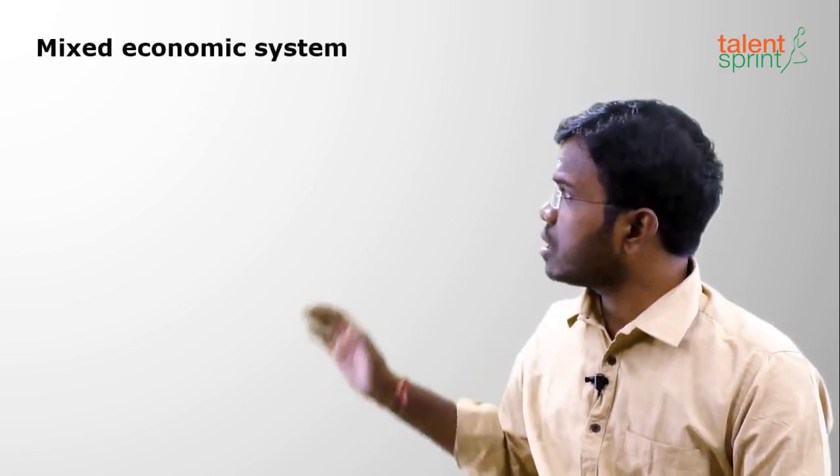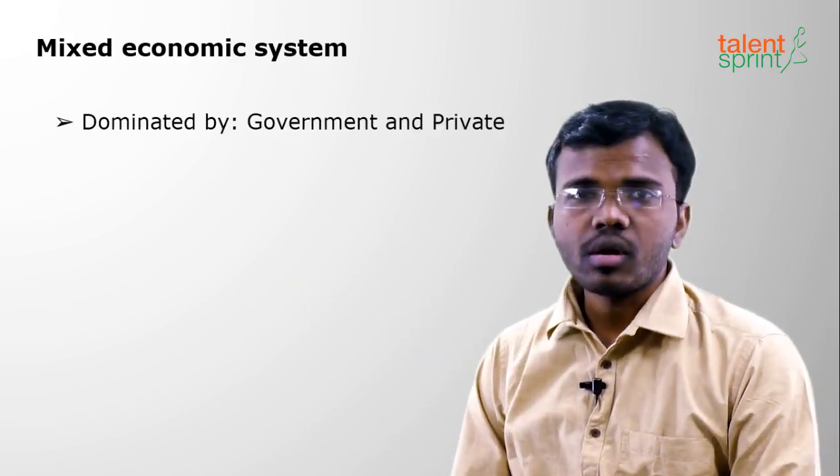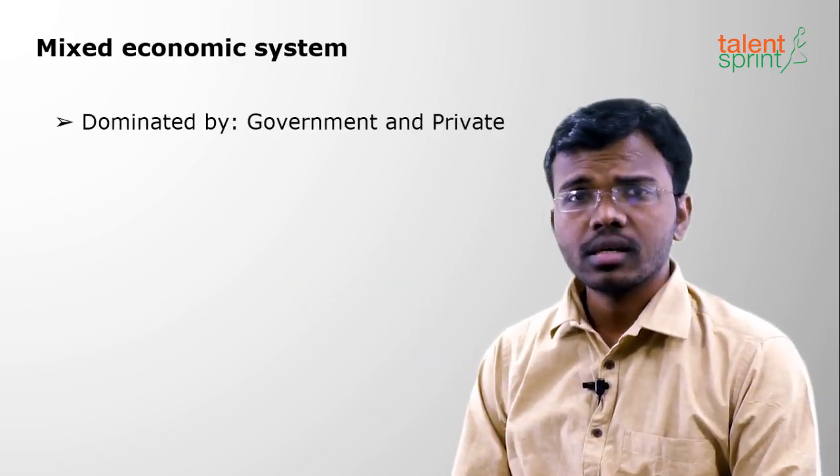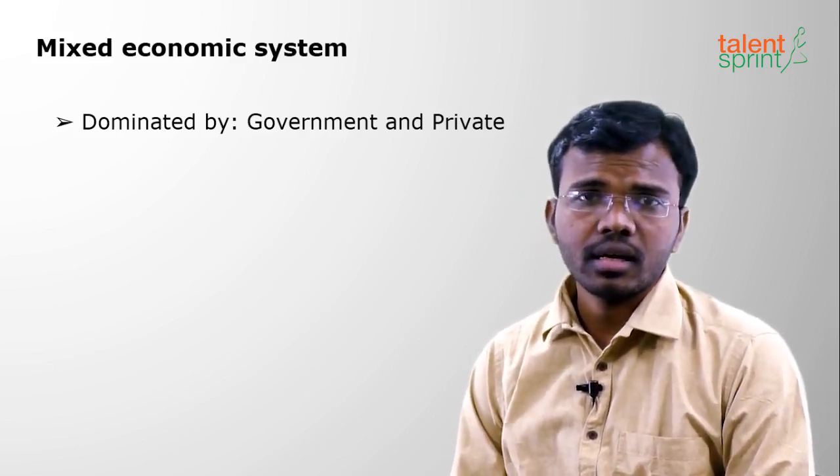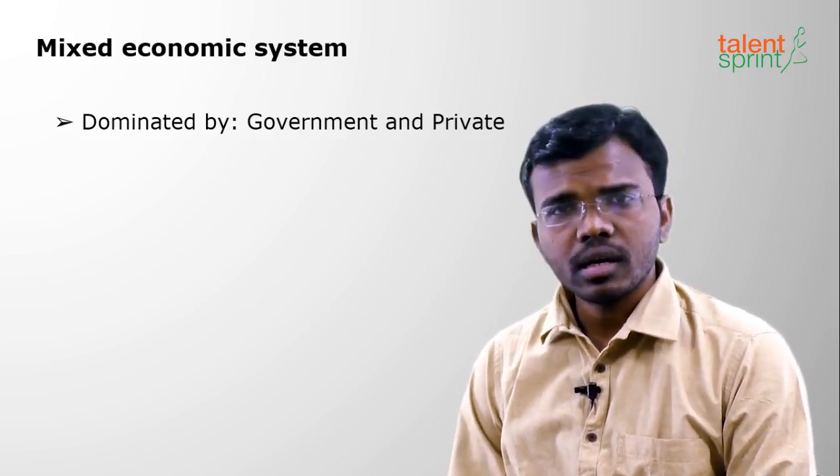What do you mean by mixed? That means both capitalistic and socialistic are mixed together to get an economic system, that is the mixed economic system. Why are we mixing it? Because there are some advantages and disadvantages in both the capitalistic as well as the socialistic economic system. So we take only the advantages of both and make it a mixed economic system. It is dominated by the government in some areas and private in some areas. An example is India: defense and railways are under the government, while IT and similar areas are under private.